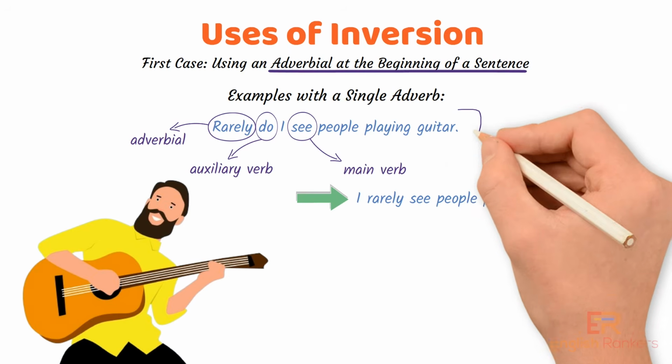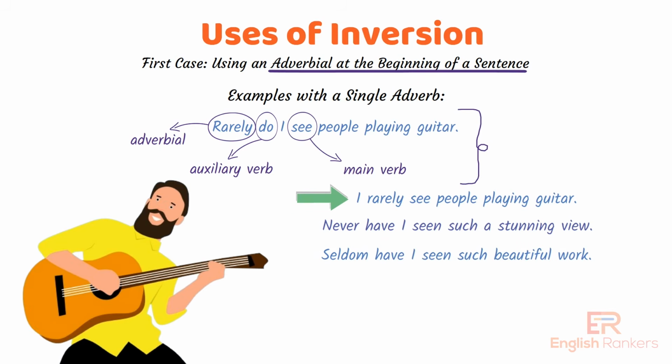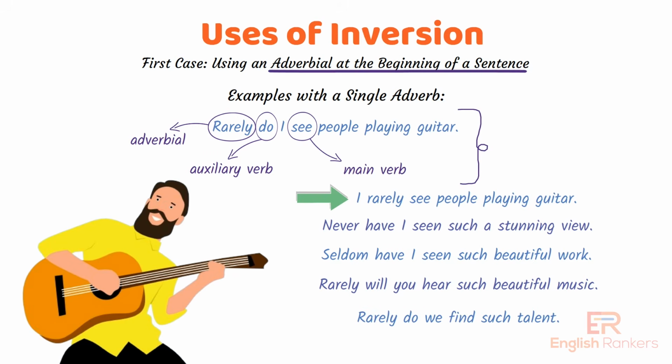The inversion in the first example highlights the importance of the observation, making it more impactful in both spoken and written communication. Additional examples include: Never have I seen such a stunning view. Seldom have I seen such beautiful work. Rarely will you hear such beautiful music. Rarely do we find such talent. These sentences use inversion to emphasize the rarity or uniqueness of the events or observations, enhancing their significance.